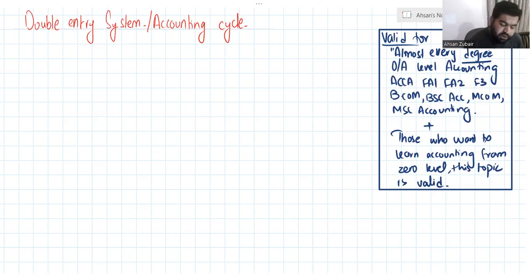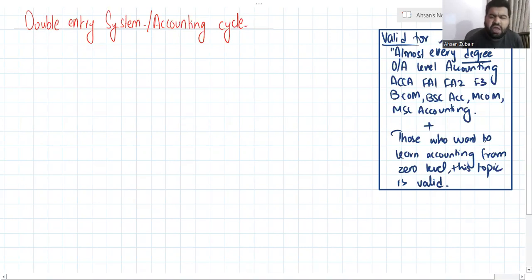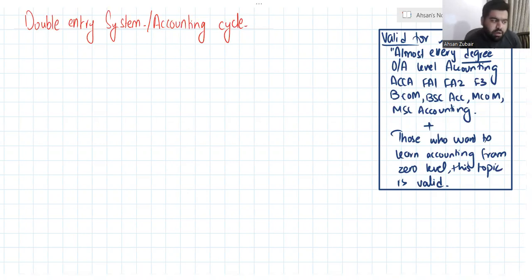In today's session, we are going to start the double entry system. This topic is valid for almost every degree of accounting because this is the topic from which accounting starts, on the base of which accounting is done. Without this, you can't do accounting.